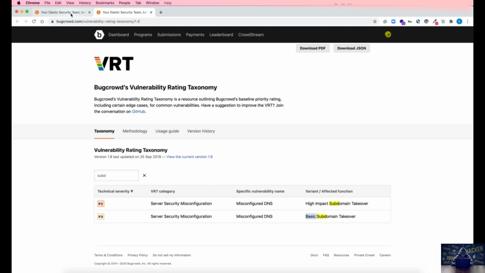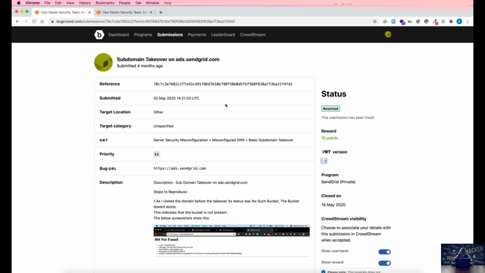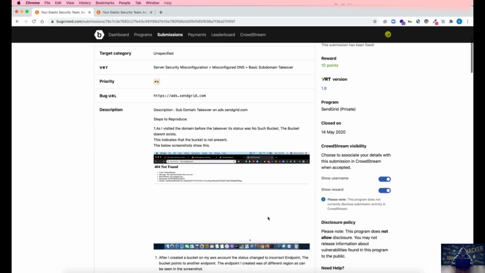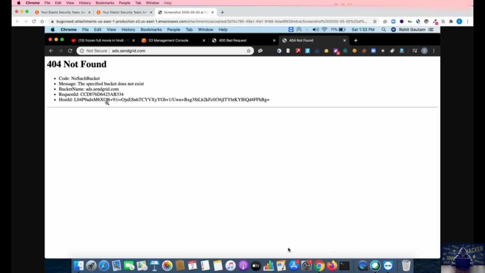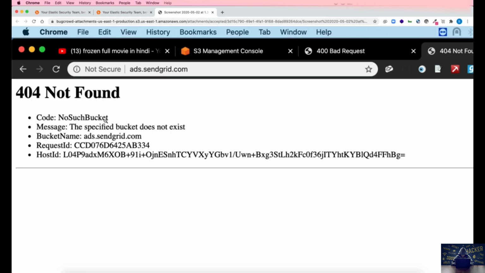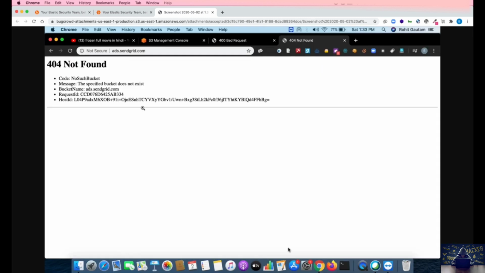All right, now let's get back over here. The subdomain that I reported on was ads.sendgrid.com. You can see the priority is P3, and here is the report. Let's quickly see it. Steps to reproduce: as I visited the domain before the takeover, the status was "no such bucket", and we already know that this is the fingerprint that we get. The specified bucket does not exist.